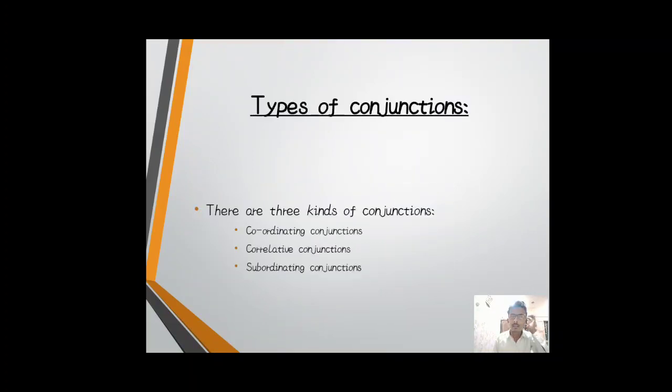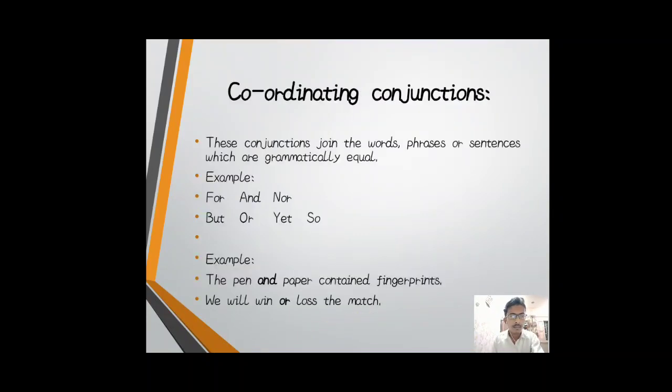Types of conjunction. There are three main types of conjunctions. Number one, coordinating conjunctions. Number two, correlative conjunctions. And number three, subordinating conjunctions. Let's discuss them one by one.